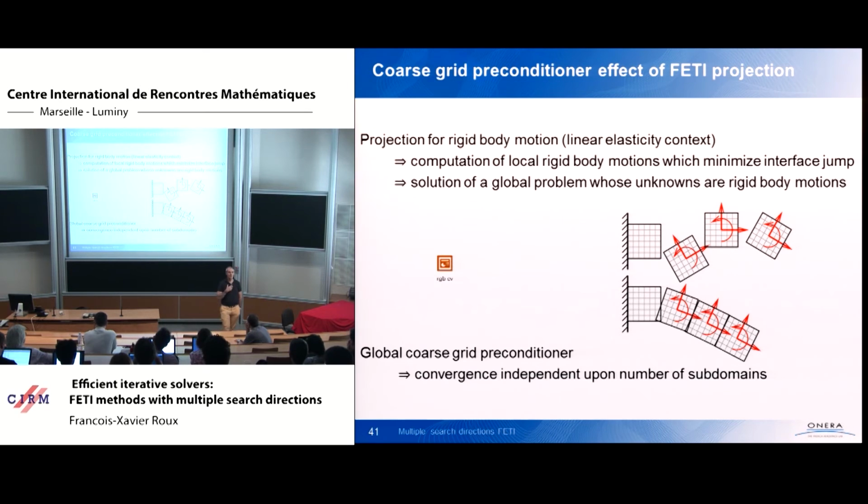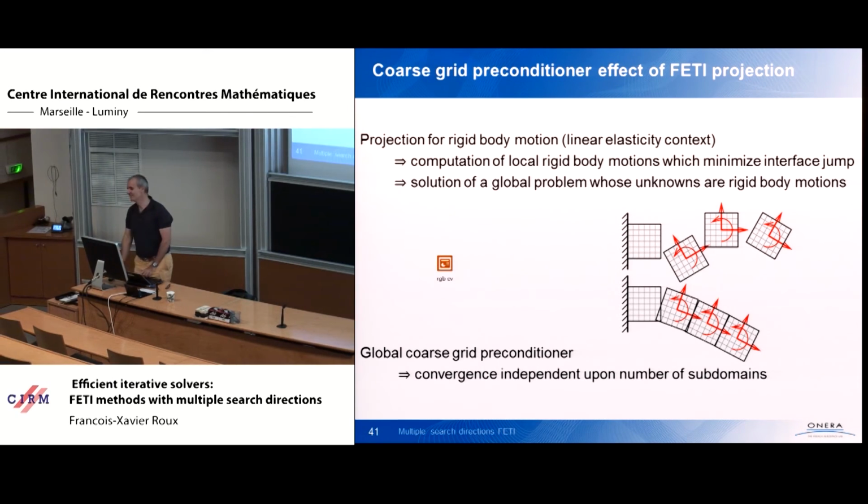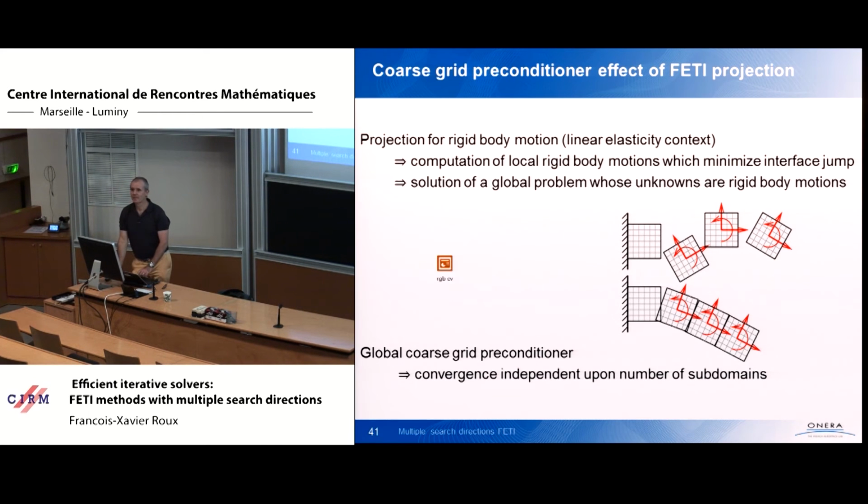So it is exactly like a multi-grid method in which the coarser grid is just defined by the local rigid body motions of each subdomain. And it has a global coarse grid preconditioner effect that leads to a convergence that is independent of the number of subdomains. Sometimes, in simple cases, when the splitting is clean and so on and so forth.